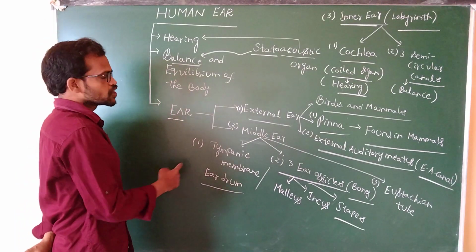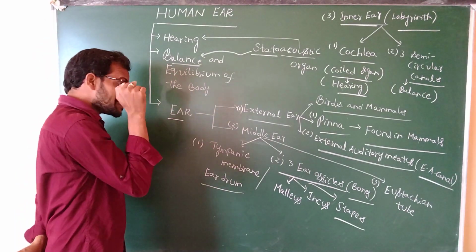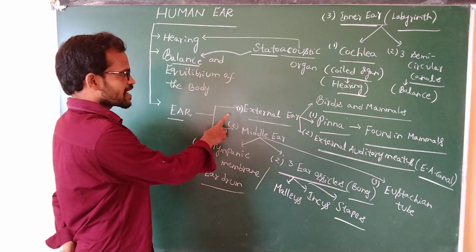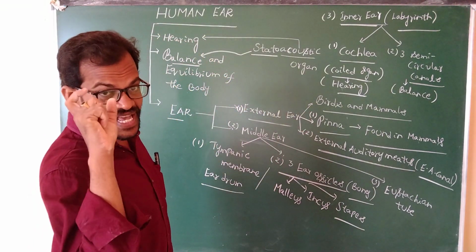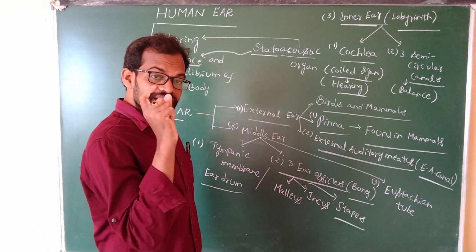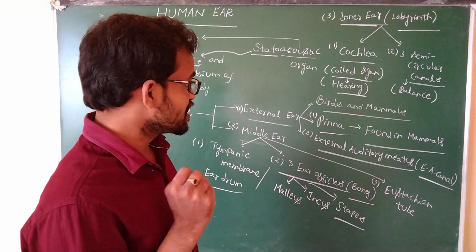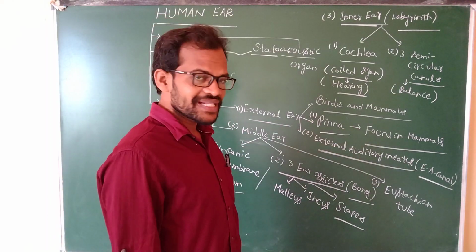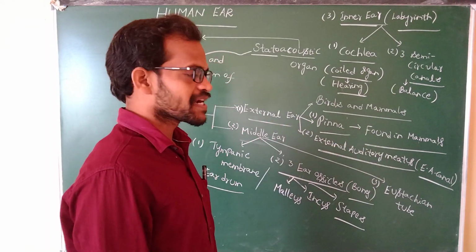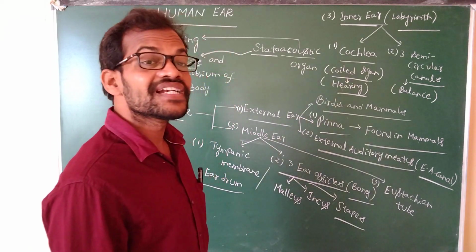The ear is divided into the external ear, middle ear, and inner ear. The external ear is a special character of birds and mammals. In the remaining animals, the external ear is absent. What parts are present in the external ear? The pinna, which is only found in mammals, and the external auditory meatus. The pinna opens into the external auditory meatus.